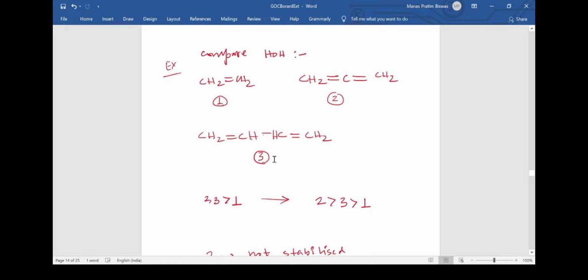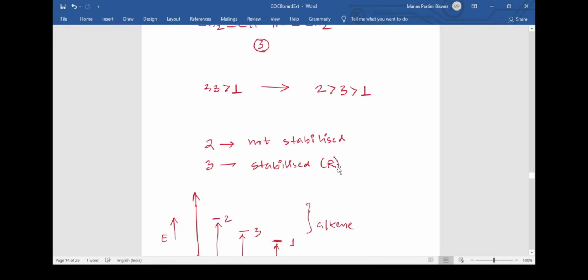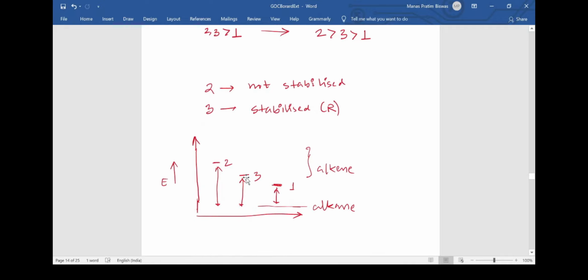And since 3 will be more stable than 2, we can say the heat of hydrogenation will be more for 2 than 3. Hence the heat of hydrogenation will be maximized for 2, then 3, and then 1. We have already understood why 1 is least, because 1 is having only one double bonded pi bond. But in case of 2 and 3 we see that 3 is stabilized due to resonance and 2 is not stabilized, so we can say that 3 is lower in the energy profile than 2, because 3 is lowered due to this resonance. The resonance is this energy gap between 2 and 3.